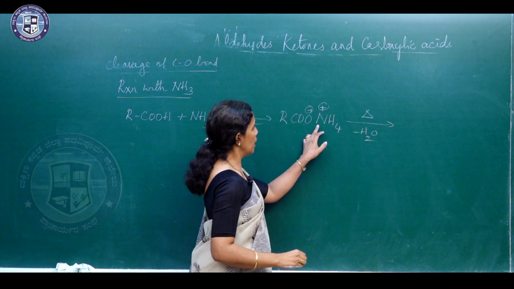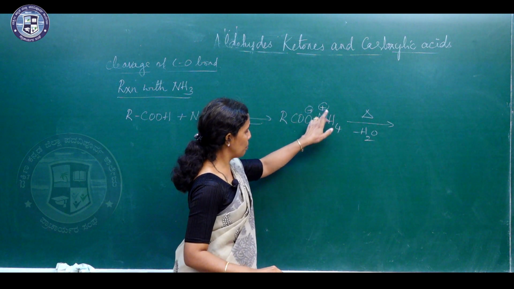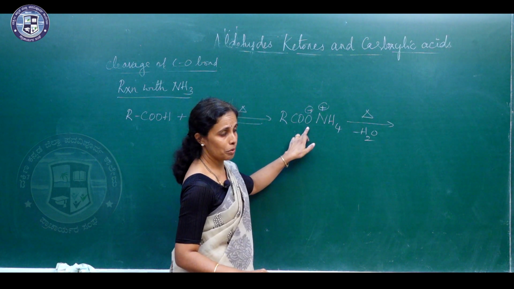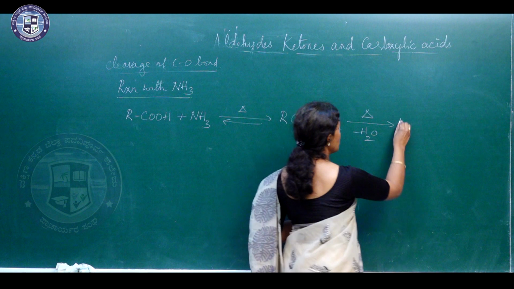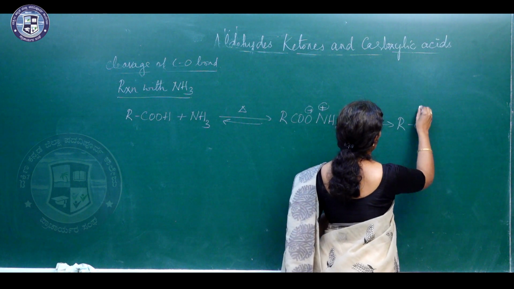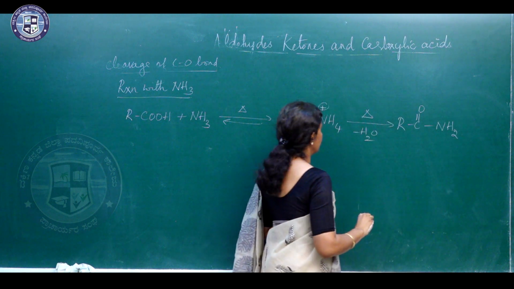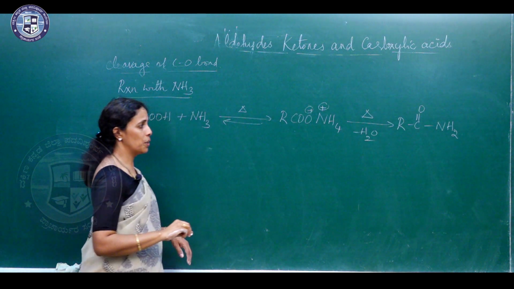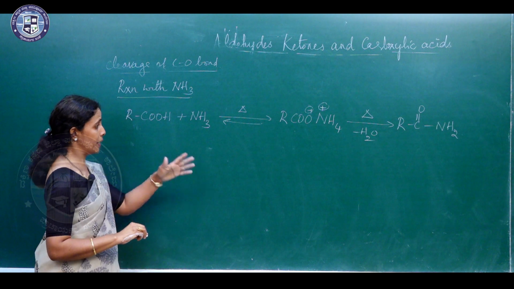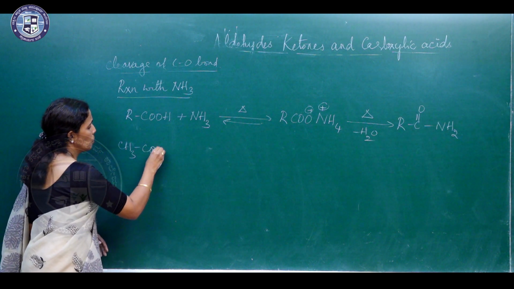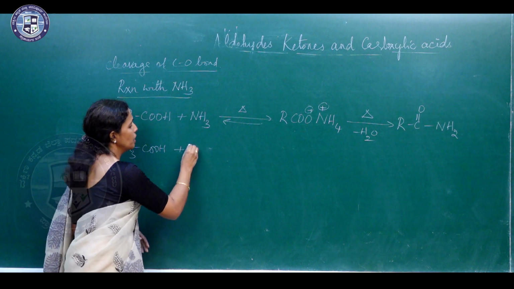There is an NH4 plus group here, so two atoms of hydrogen and one atom of oxygen are lost. So it forms R C double bond O NH2, so it gets converted into an amide. We will take CH3COOH and treat it with ammonia.